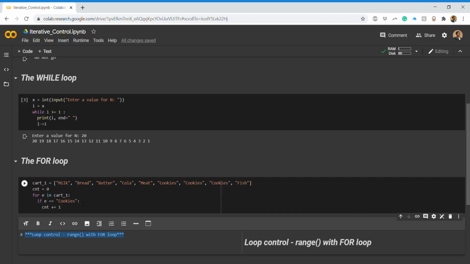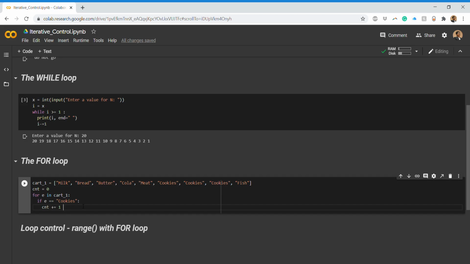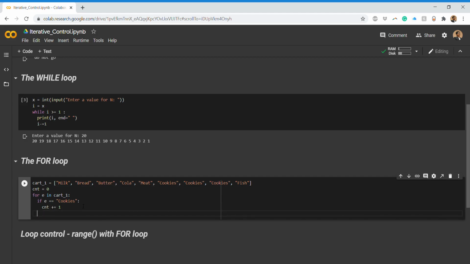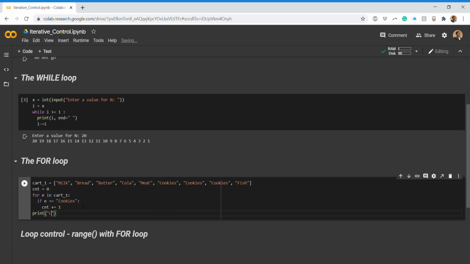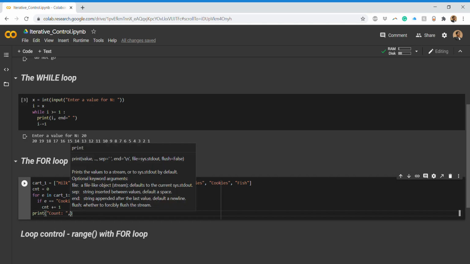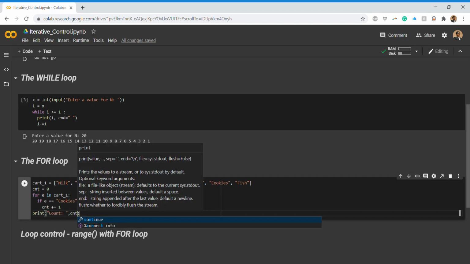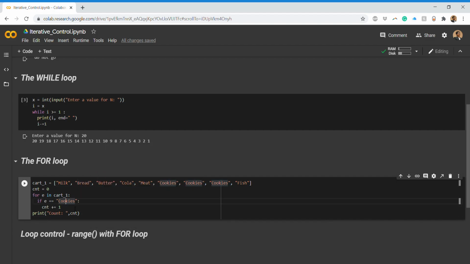And then after this, I want the count, and I'll come out of the loop and print the count of that particular item. So I'll print count here, and I have the cnt variable, the basic count, how much I have.